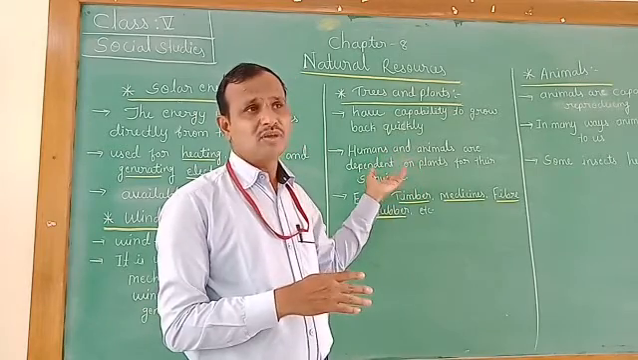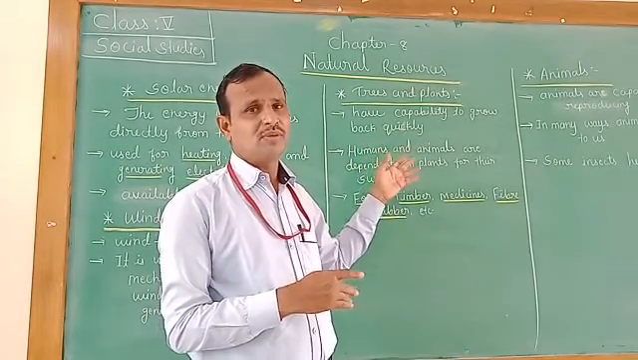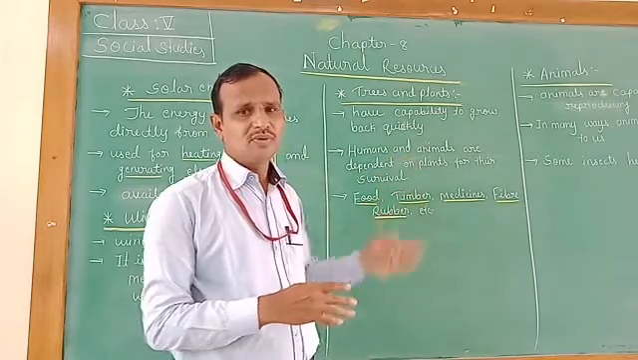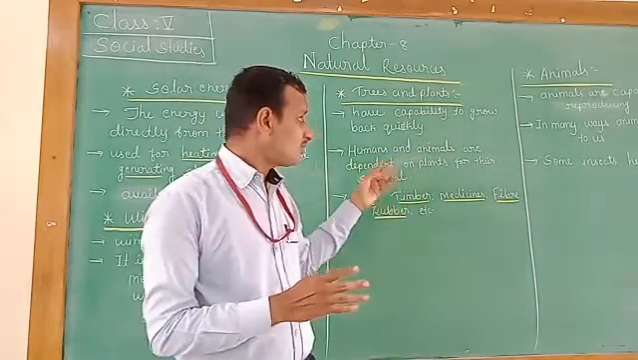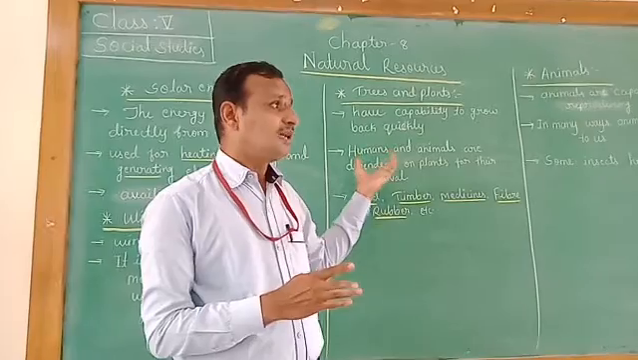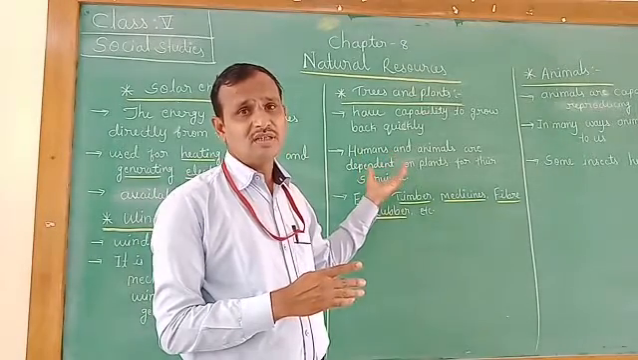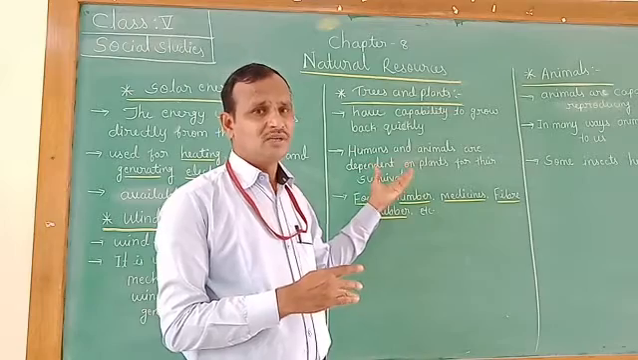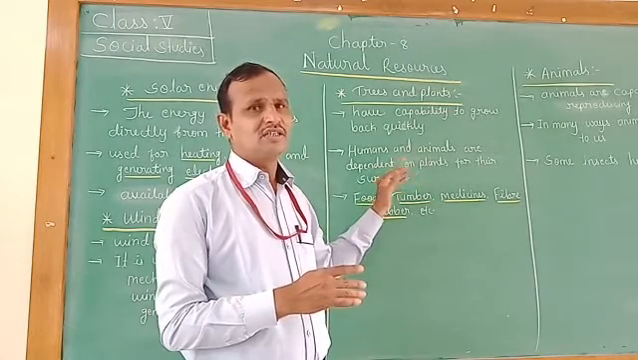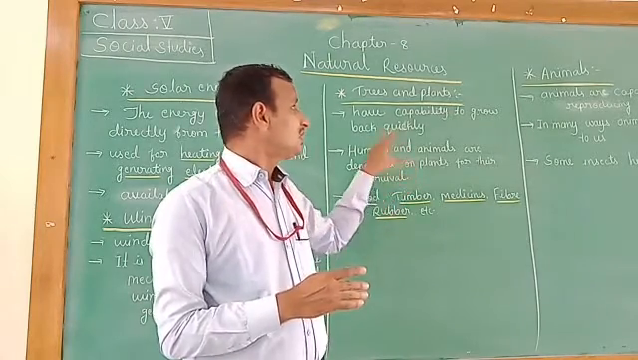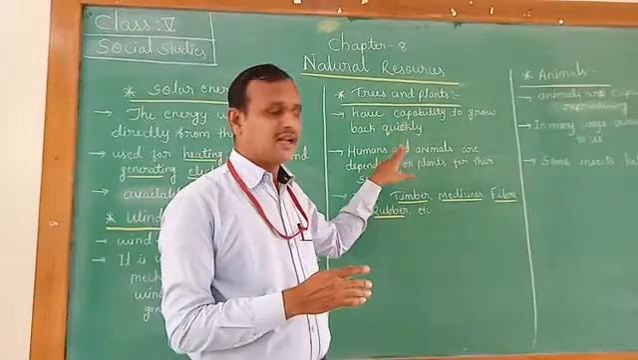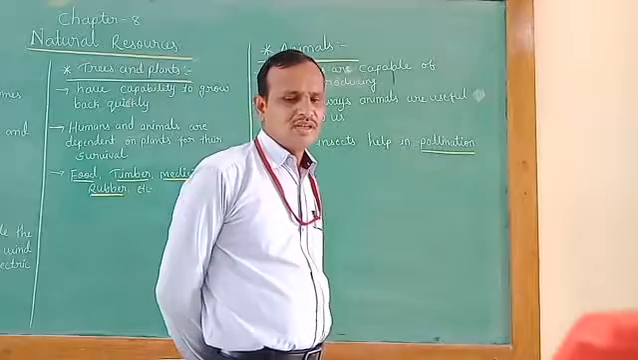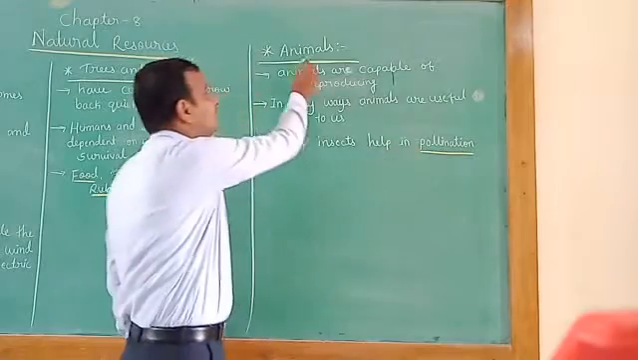We have already discussed this in one of the topics, during photosynthesis. That's why the carbon dioxide comes back in the form of oxygen, and that's why these are also called renewable natural resources. We already discussed this in the previous topic. So this is the detail about trees and plants. Let us discuss the next topic, that is animals.